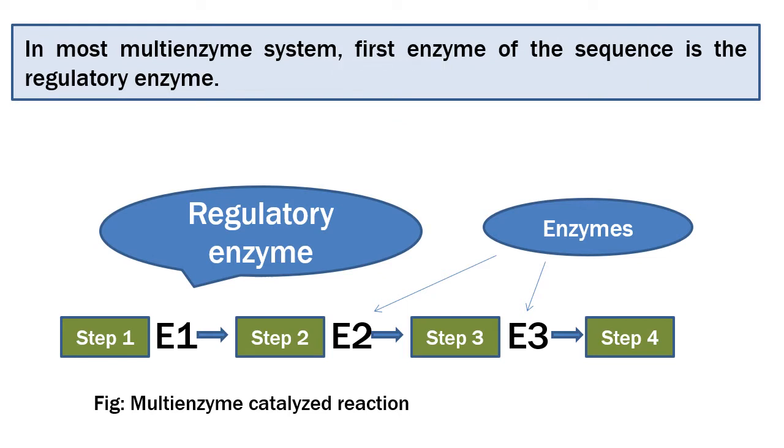In most multi-enzyme systems, the first enzyme of the sequence is the regulatory enzyme. As shown in the figure, there are various reaction steps in this multi-enzyme system which are catalyzed by different sets of enzymes. Here, E1 is the first enzyme which is acting as a regulatory enzyme. So if we want to regulate the overall reaction in this multi-enzyme system, we have to control the regulatory enzyme, that is E1.